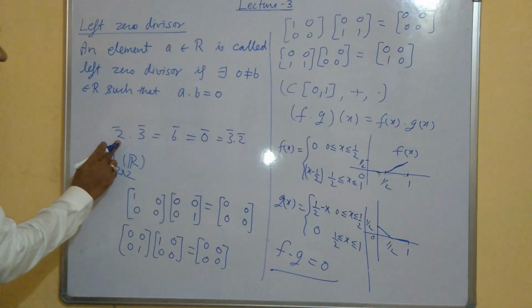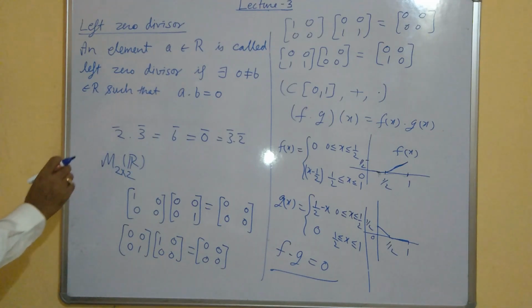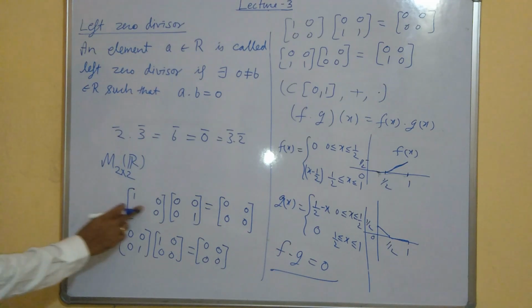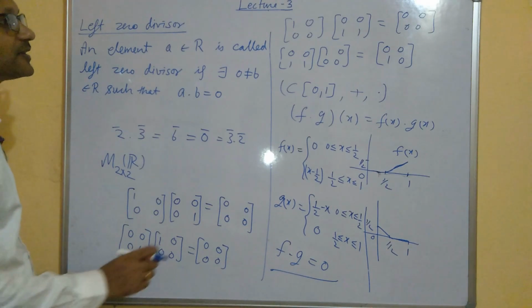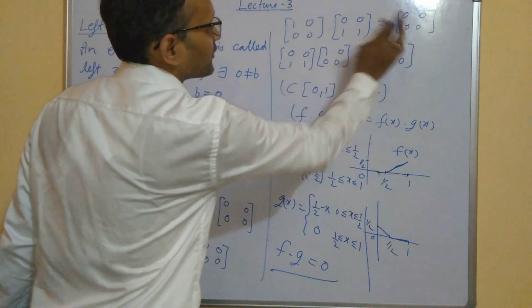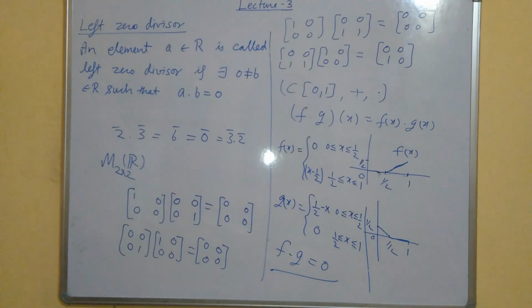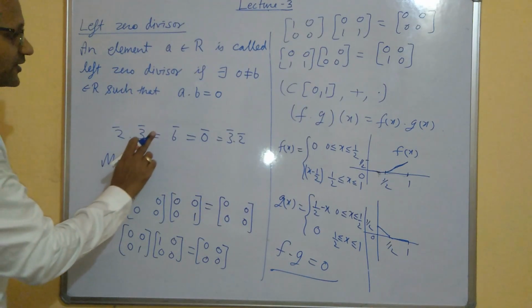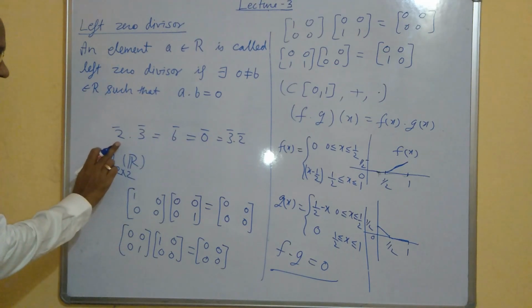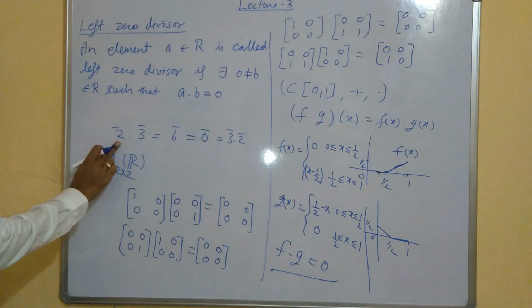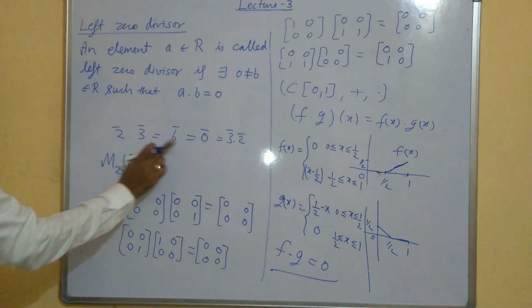So for example, this 2 is the left zero divisor of 3. Sorry, in the definition it is called left zero divisor, so it does not mean left zero divisor of this element. So this 2 is the left zero divisor because there exists a 3 such that 2 into 3 is 6.